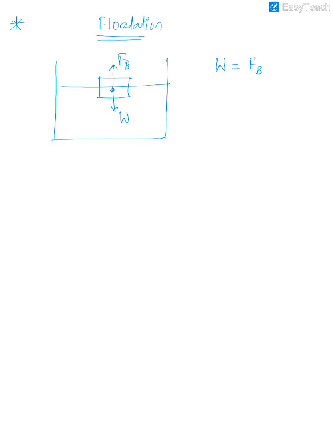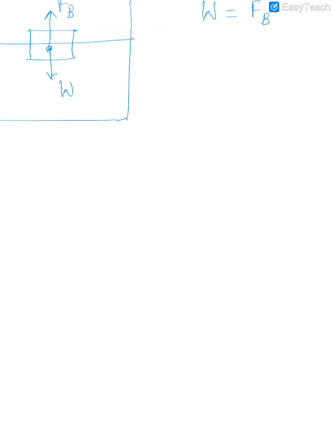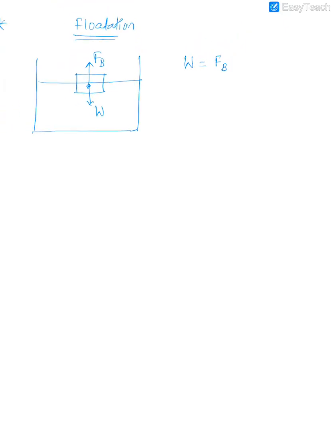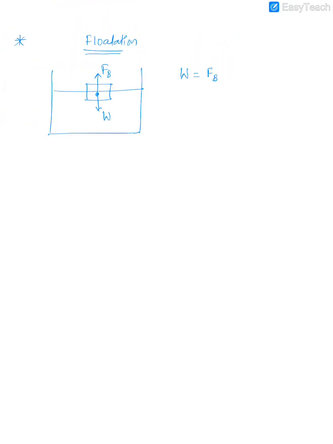What if weight was greater than Fb? Then what would have happened? It will start moving downwards. If Fb was greater than W, then what will happen? It will start moving upwards. So that's the difference. So while floating, remember that the weight of a body and the upthrust, they both are equal to each other. Fine.